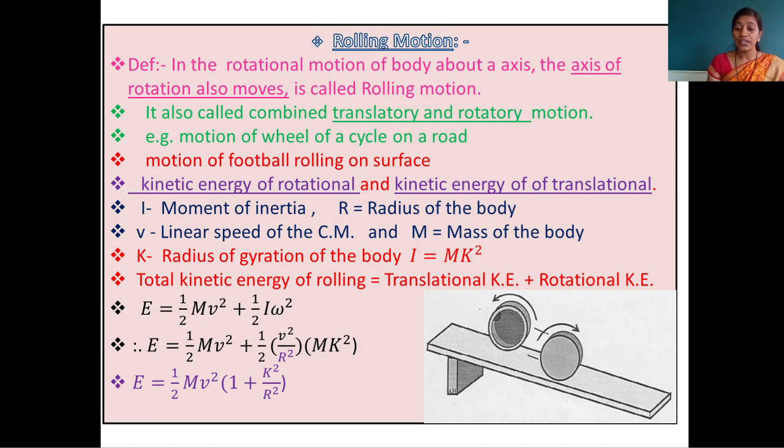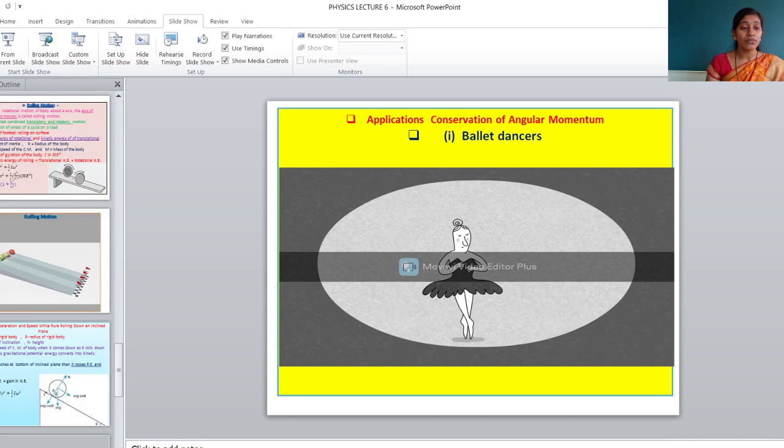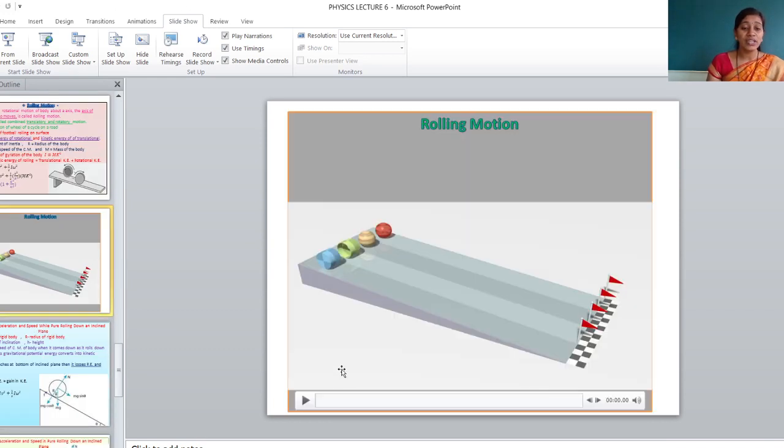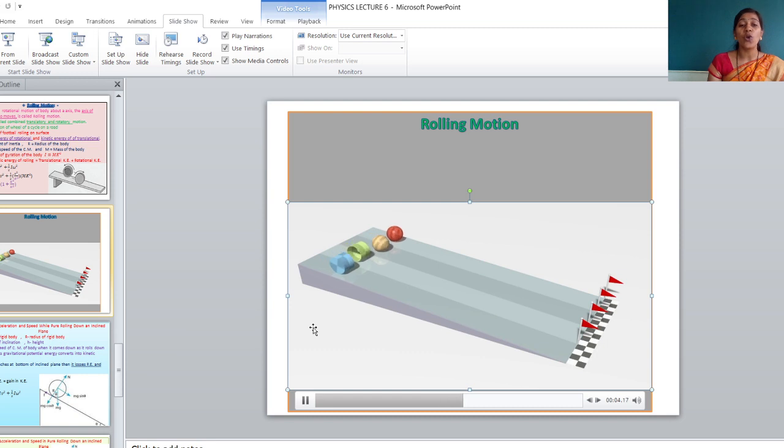Now here we can see one video. From that video we can understand the rolling motion of the object. It is an inclined plane, and some objects are present on it. How are they going to roll on that inclined plane? In rolling motion they are in two motions: they are changing their position and also they are revolving about the axis of rotation. So rolling motion is the combination of translatory motion and rotational motion.